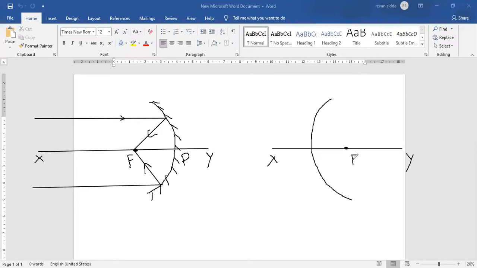The inside part will be coated with silver. The cave part will be coated with silver, whereas the bulge part will be the reflecting surface. That is for convex. This one is the convex mirror and this one is the concave mirror.